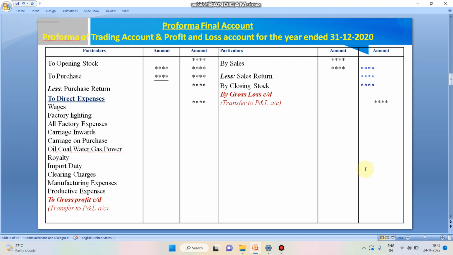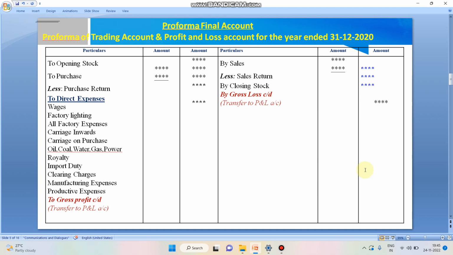At the end of this account, we are going to get either profit or loss. If you get profit, it has to be recorded as gross profit. If you get loss, you record it as gross loss. If the debit side of the trading account is greater than the credit side, that is a loss. If the credit side of the trading account is greater than the debit side, there will be a profit.